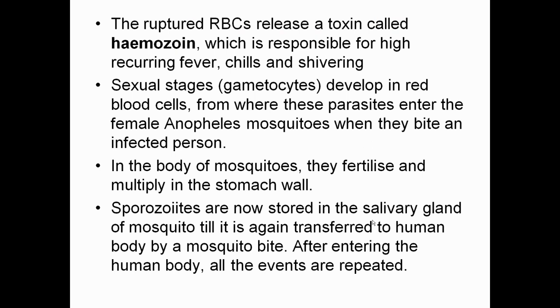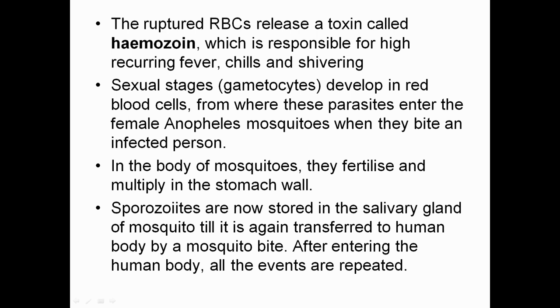The rupture of the RBC releases a toxin, that is hemozoin, which is responsible for frequent chills and fevers. Sexual stages, that is gametocytes, develop in red blood cells, from where these parasites enter the female Anopheles mosquito when it bites the infected person and takes up the gametocytes.